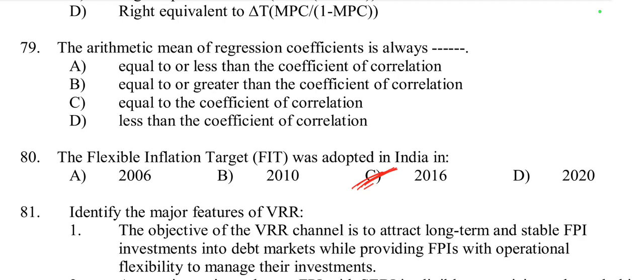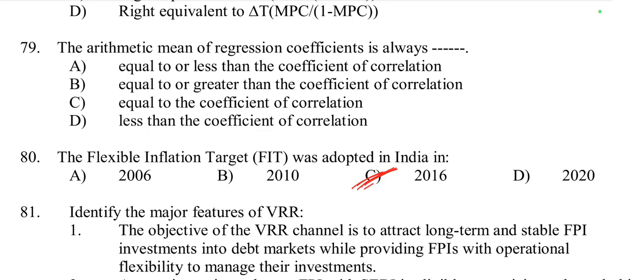India officially adopted the flexible inflation target framework in 2016, where the Reserve Bank of India (RBI) is tasked with maintaining inflation at a target level of 4% with a tolerance band of plus and minus 2.